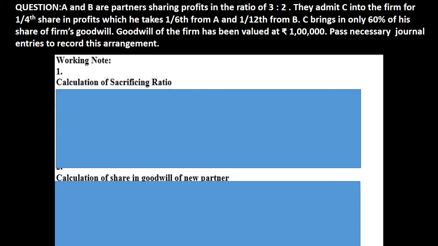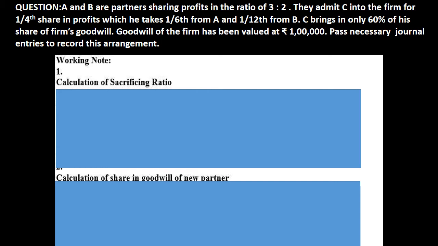It means you just need to make their denominators the same. When we make the denominator the same for 1/6 and 1/12, we will get 2/12 and 1/12 in answer. It means our sacrificing ratio is 2:1, which is clear from here. Now after that they say that C brings only 60% of his share of goodwill. It means C को जितना लाना था उसका 60% ला रहा है. It means he is not able to bring the remaining 40%, and that 40% will be taken from his capital.